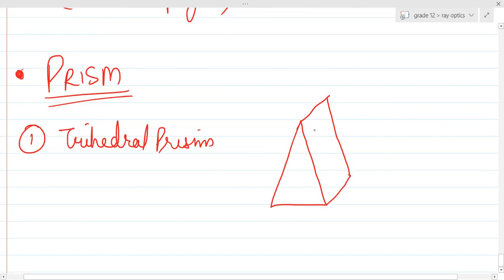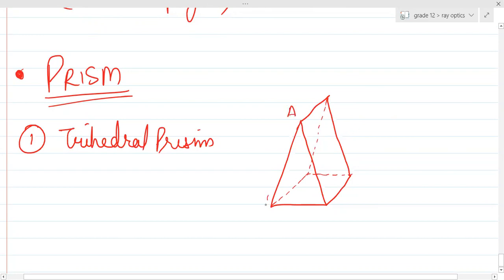What is a trihedral prism? In which there is this. Can you see this trihedral prism, guys? Can you see there are two triangles in this thing?